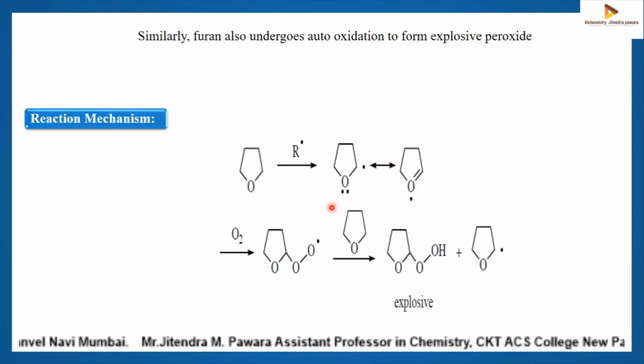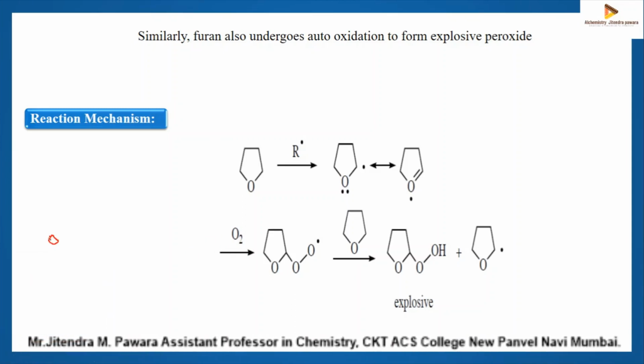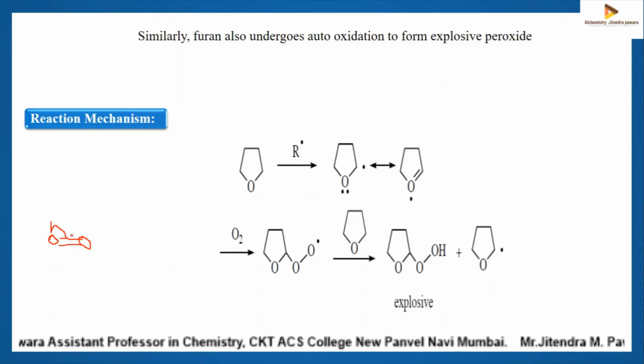Then this furan radical will react with oxygen. Auto oxidation of that furan takes place. So first this oxygen molecule breaks homolytically. I will show you how that breaks homolytically. So this is your oxygen. Consider these are the oxygen atoms. The bond between those oxygens is the bond, and this molecule will break homolytically like this. The oxygen molecule will break homolytically, and you will get